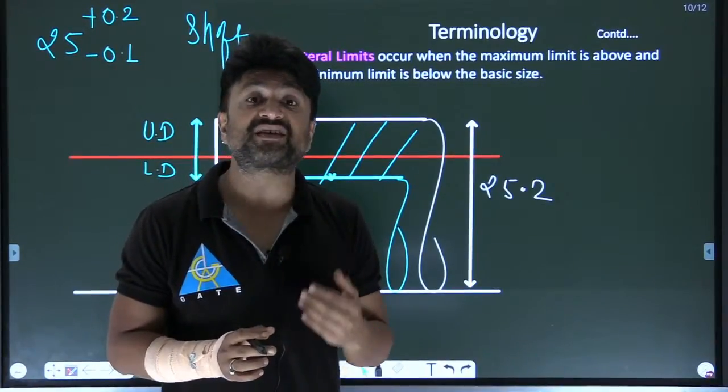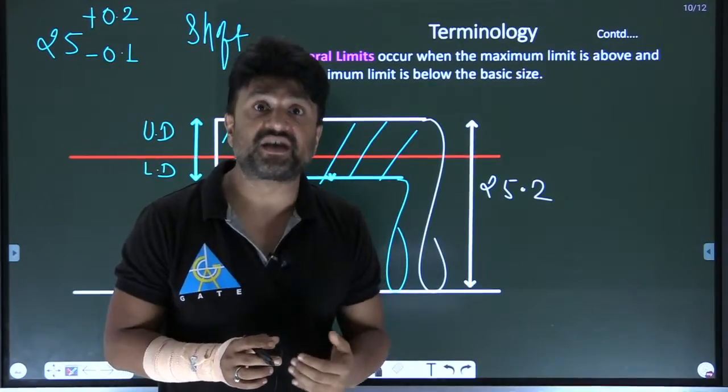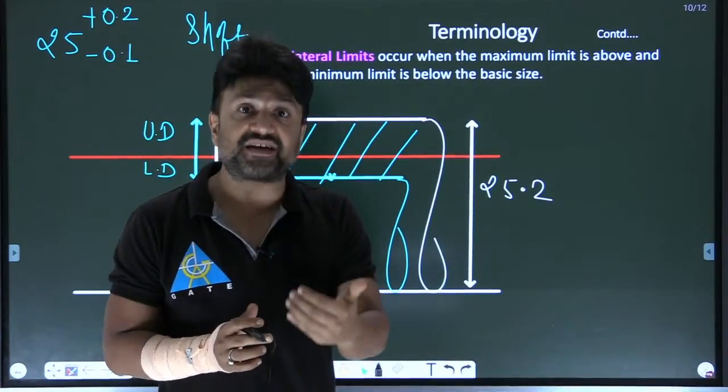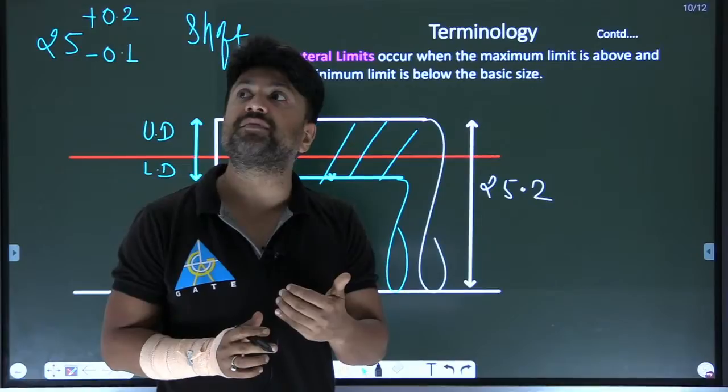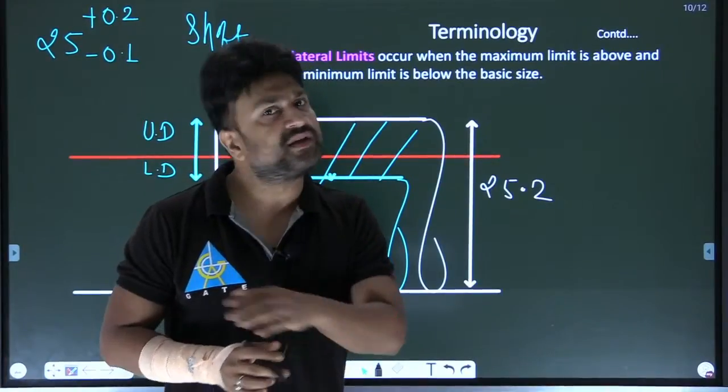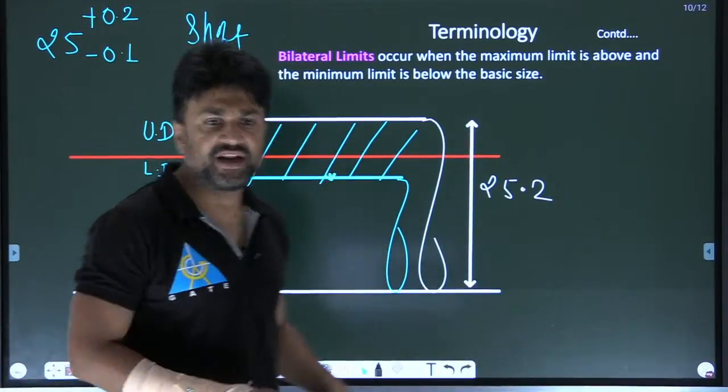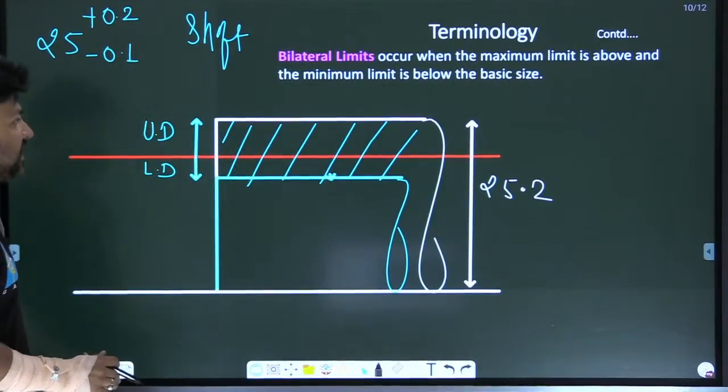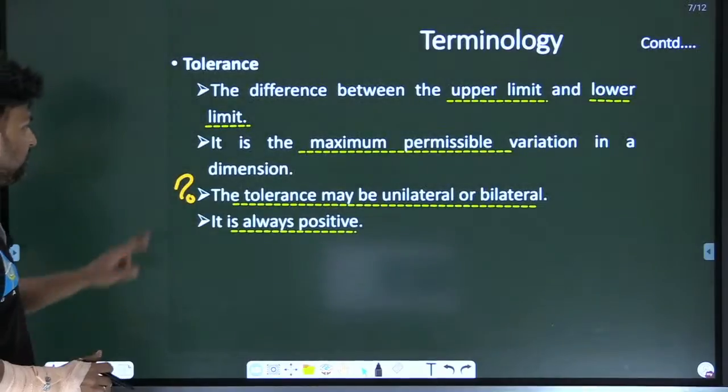Tomorrow onward I will discuss the types of fit. After that I will discuss gauge design. Then I will discuss some types of metrological instruments. Then your metrology is finished. So these are unilateral and bilateral, and this is the meaning.